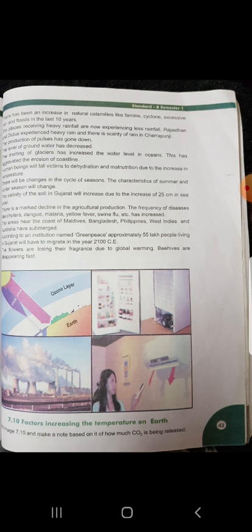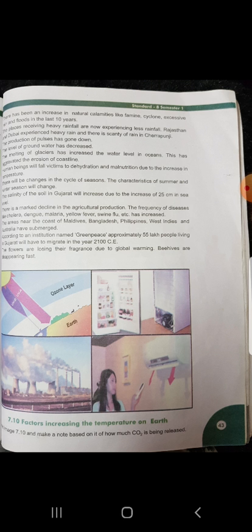The flowers are losing their fragrance due to global warming. And the flowers, उसमें से जो fragrance, जो सुगंध आती है, smell है, it is losing the fragrance. Beehives are disappearing fast. Beehives, मधुमक्खी, मधुमक्खी का जो है वो भी disappearing, वो भी लुप्त हो रहे हैं.